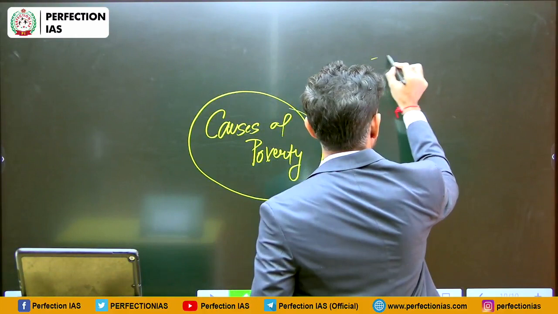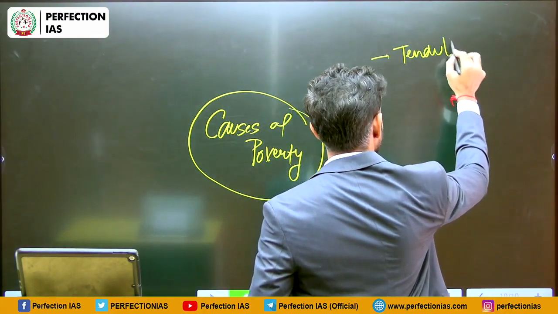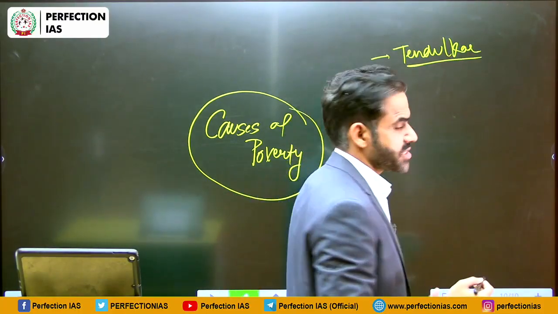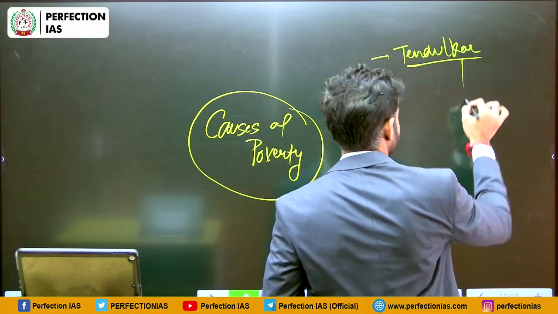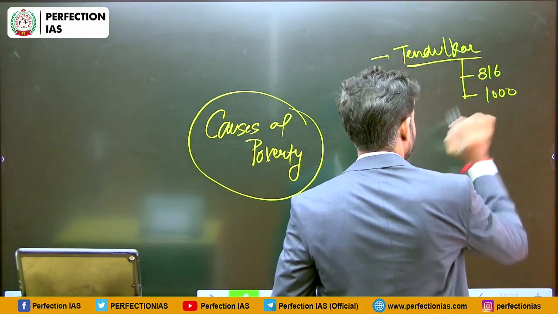So as of now, the Tendulkar Committee recommendations are the basis for poverty estimation in our country, and as per that it is 816 and 1000.